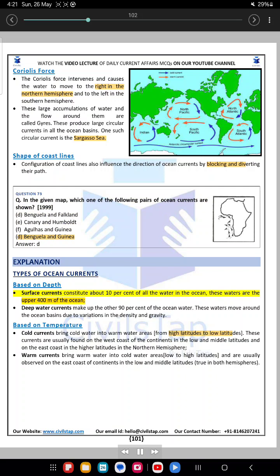Explanation. Types of ocean currents based on depth. Surface currents constitute about 10% of all the water in the ocean. These waters are the upper 400 meters of the ocean. Deep water currents make up the other 90% of the ocean water. These waters move around the ocean basins due to variations in the density and gravity.